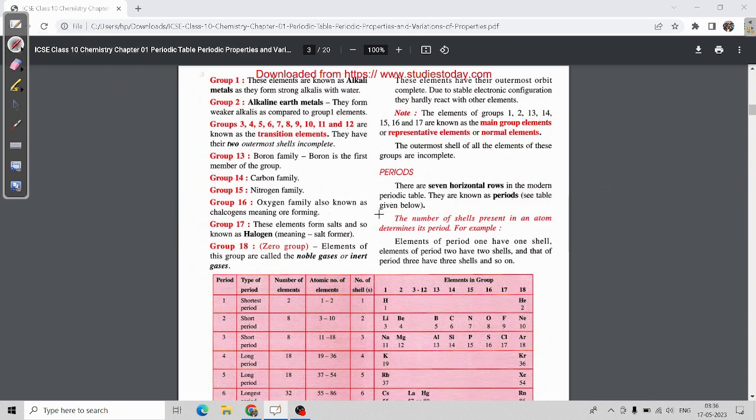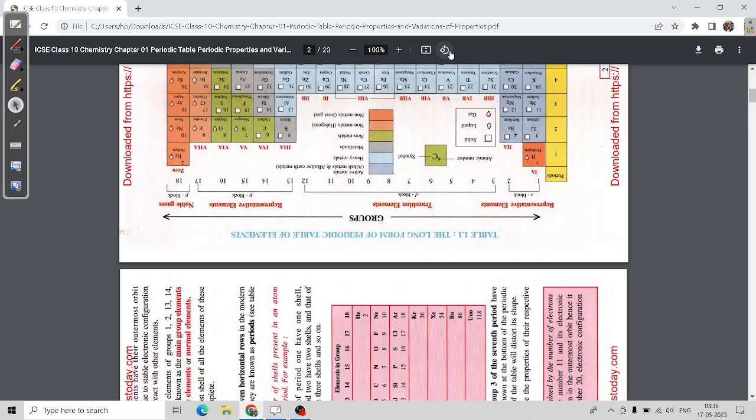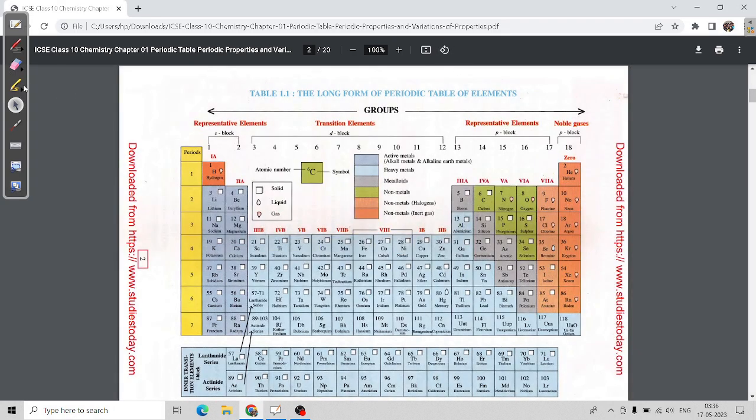But you have to take care when you are seeing the boron family, carbon family, nitrogen family, oxygen and fluorine family. Why? Let me take fluorine as an example.